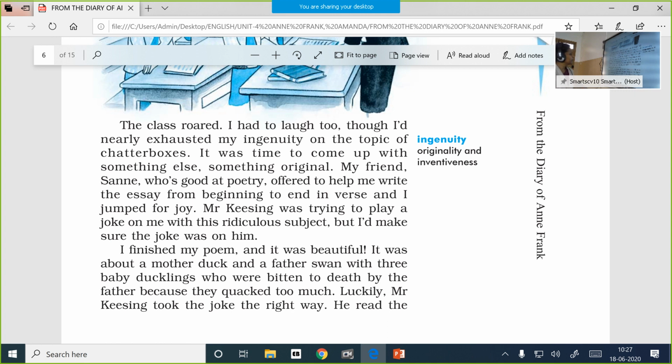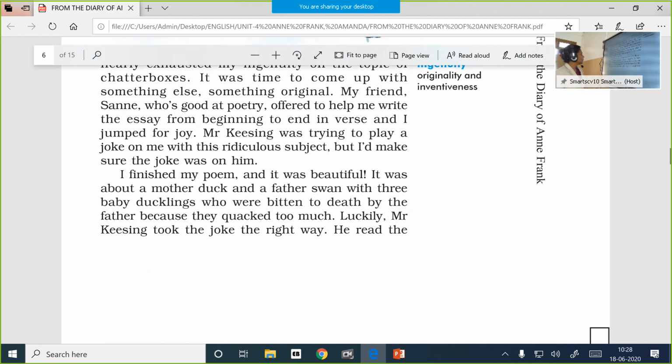My friend Sane, who is good at poetry, offered to help me write the essay from beginning to end in verse, and I jumped for joy. So this was entirely a novel idea which she received from Sane, her classmate, who was good at writing poetry. And so she agreed to help Anne write the entire topic in poetry. And so she couldn't control her joy. Mr. Keesing was trying to play a joke on me with this ridiculous subject, but I made sure the joke was on him. So she wanted to retort in the same way.